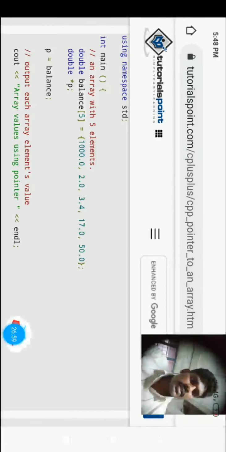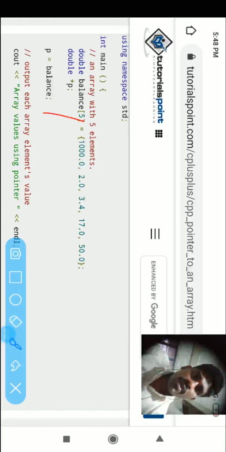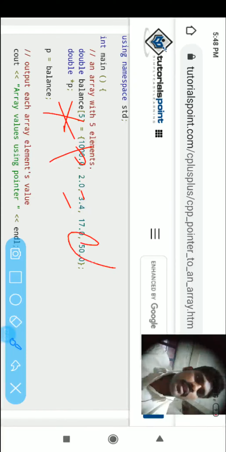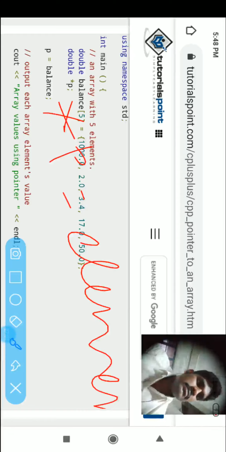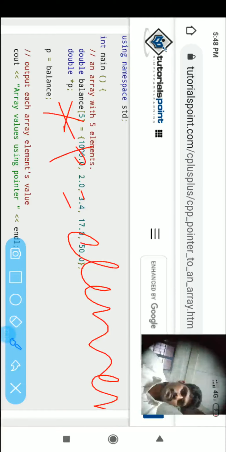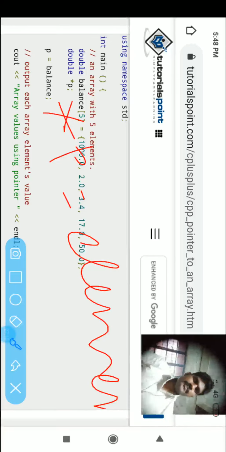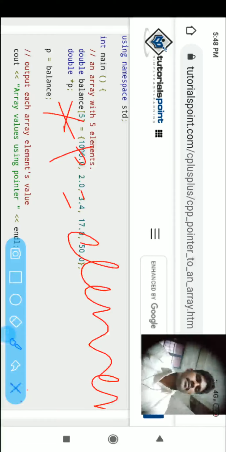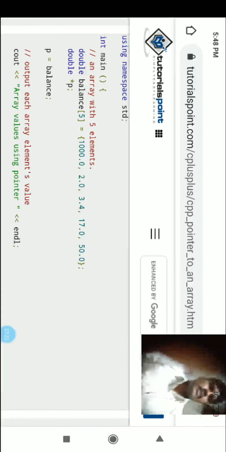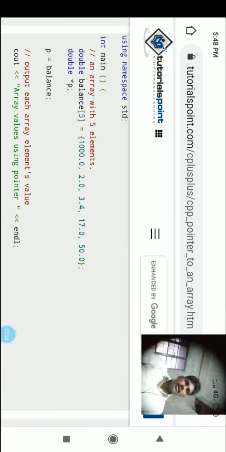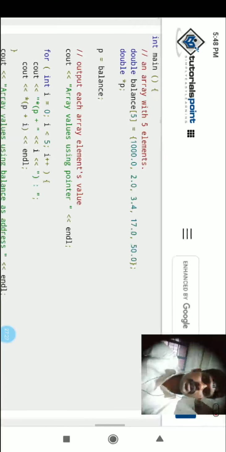So if you mention the star here, it will print elements only. If you mention the ampersand, it will print the address. Now in the last program we printed addresses. In this program we print the elements.